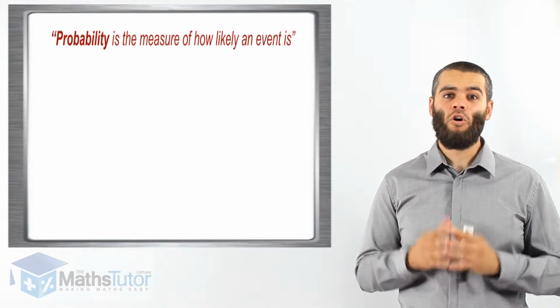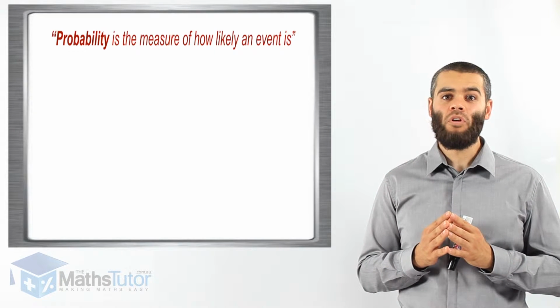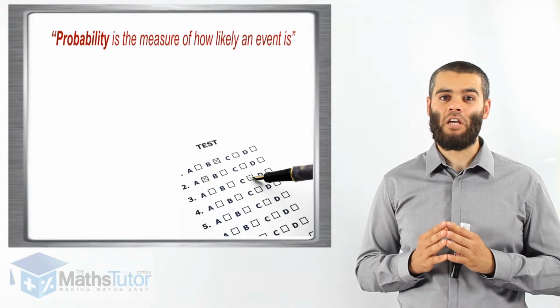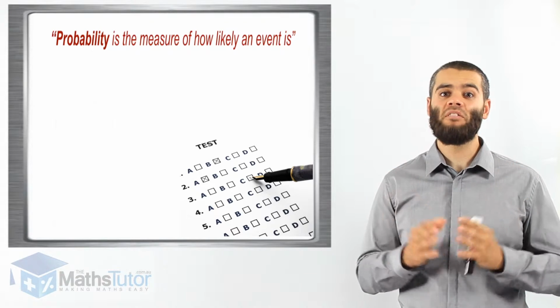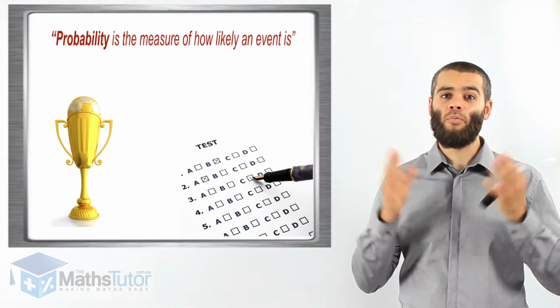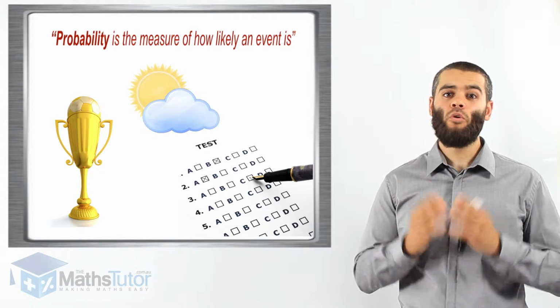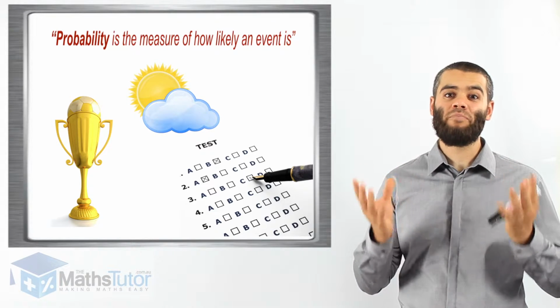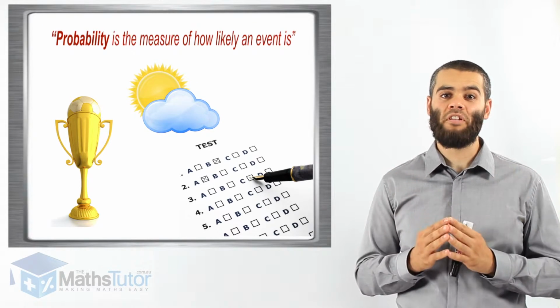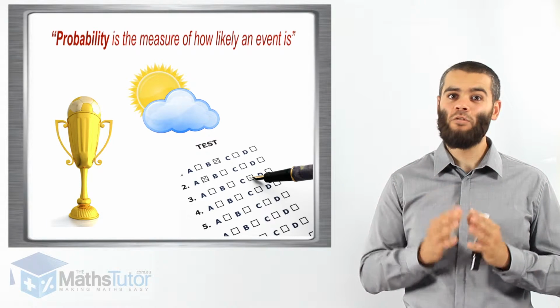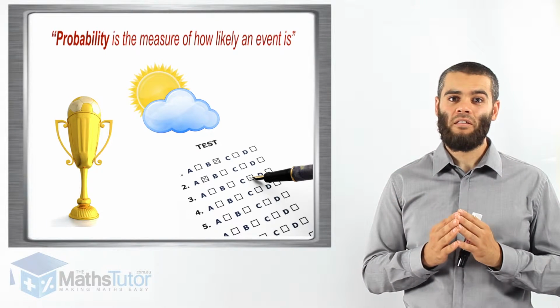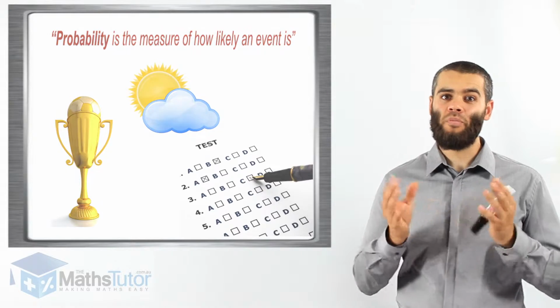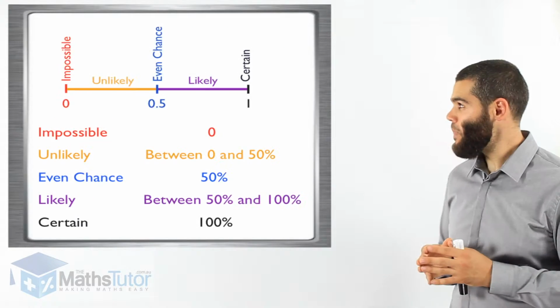The chances or the probability of you passing your maths exam. The probability of your favorite soccer team winning the grand final. The probability of rain or sunny tomorrow. It just depends on the probability of something happening. Let us look at the line, the scale that we use when we're measuring probability.